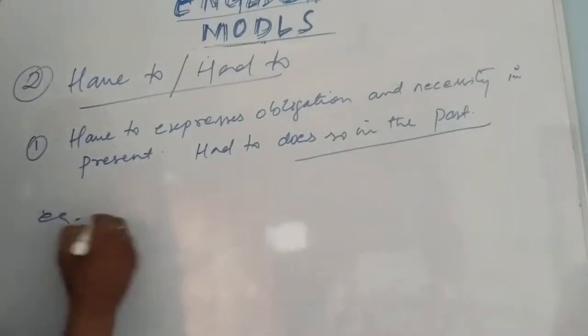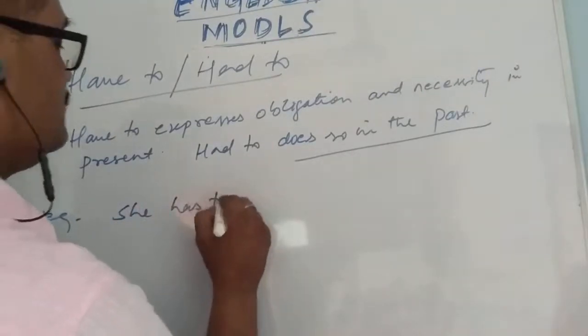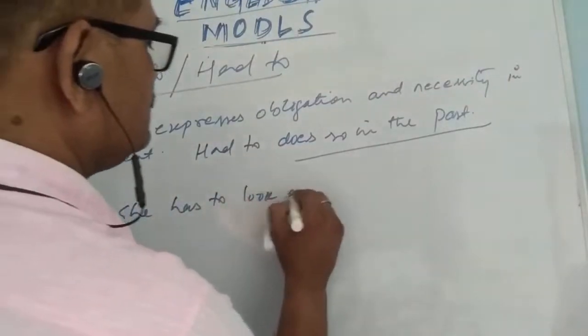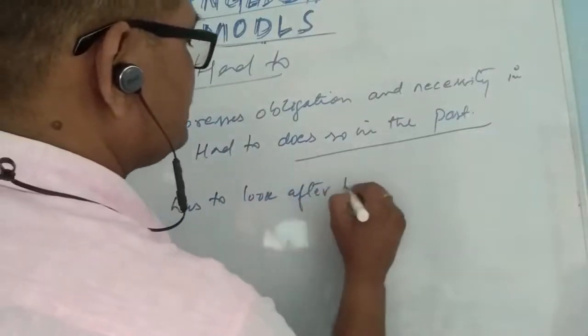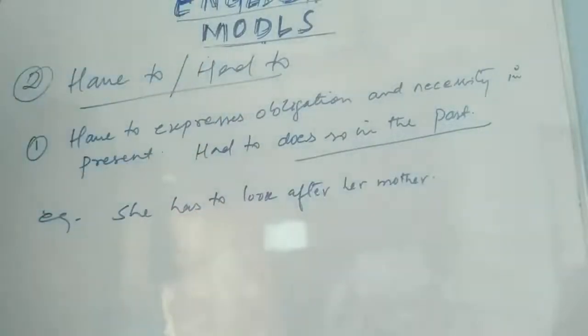Example, she has to look after her mother. She has to look after her mother.